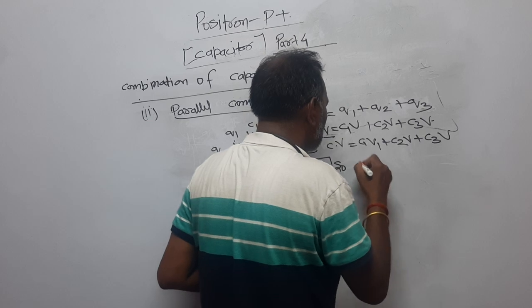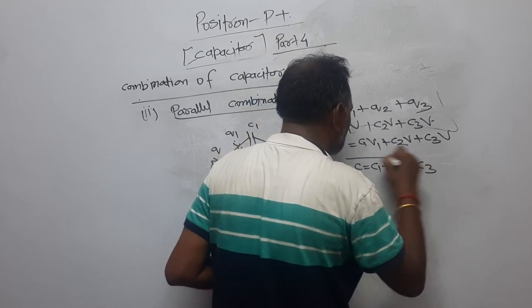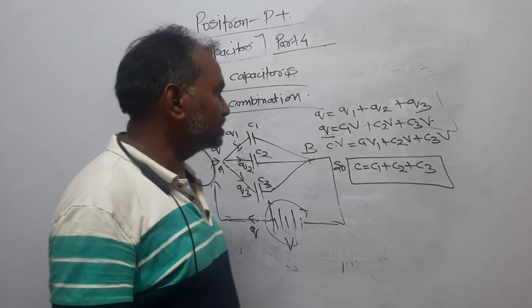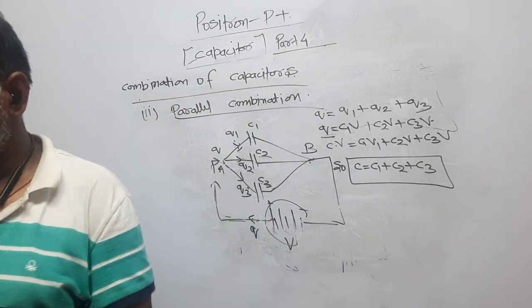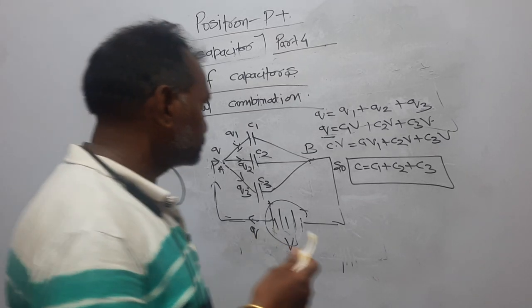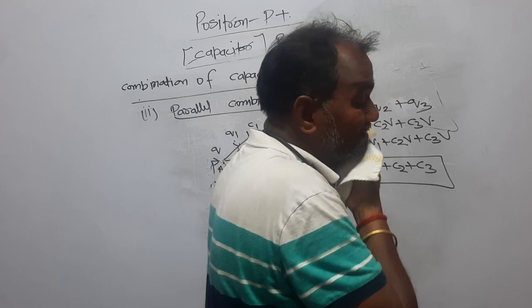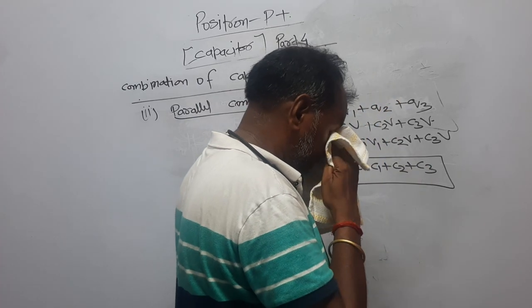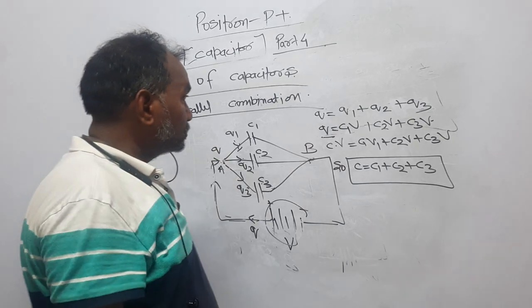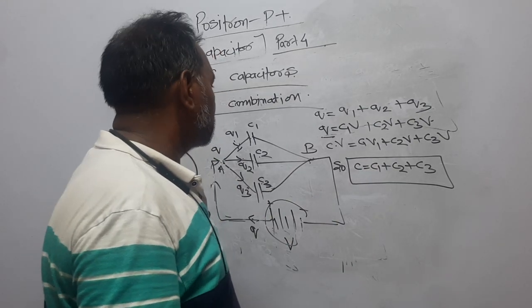So C is equal to C1 plus C2 plus C3. Dear students, so C is equal to C1 plus C2 plus C3.